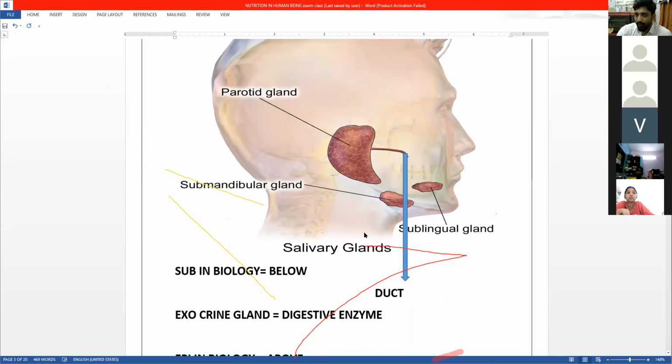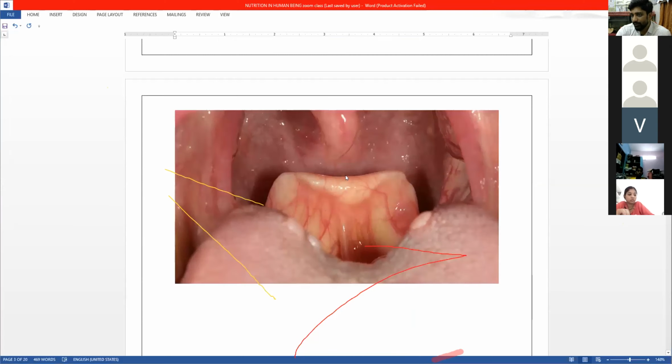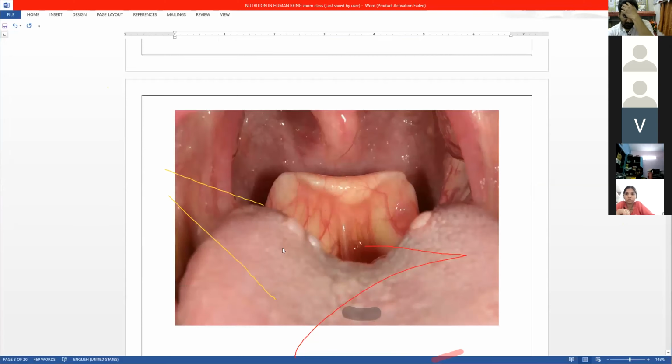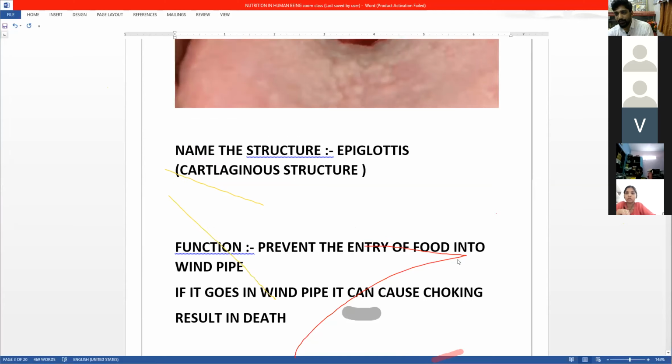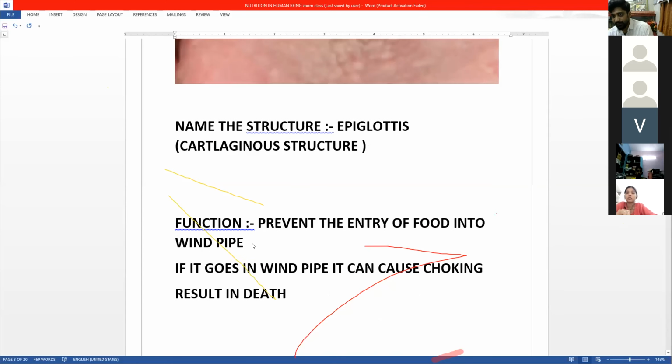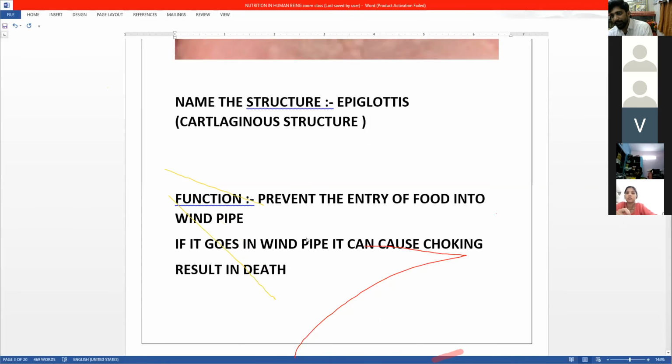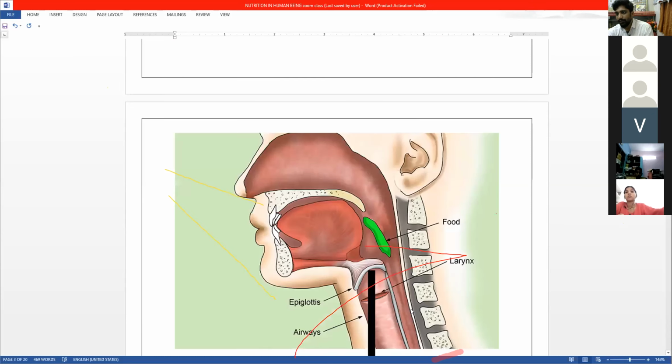Now we saw the epiglottis, which is a cartilaginous structure which prevents the entry of food into the windpipe. If the food goes into the windpipe, it can cause choking, which can result in death. We can see the movement of the food and closure of the glottis by the epiglottis.